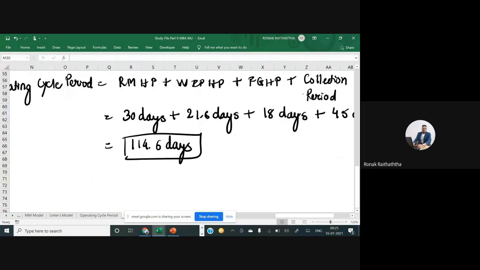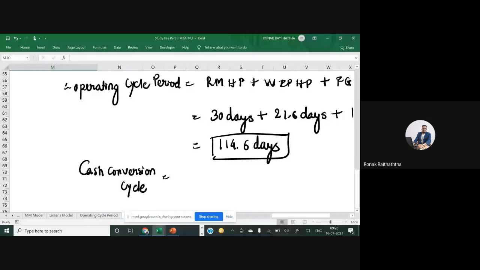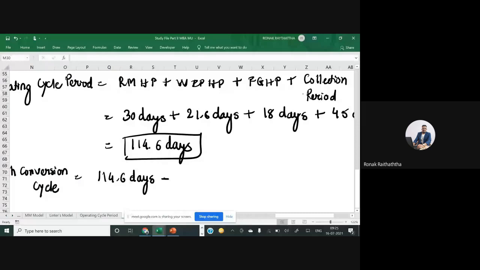Let's find the cash conversion cycle. Sometimes this operating cycle period is also referred as net operating cycle period. So cash conversion cycle equals to 114.6 days minus the credit period that you have availed from your supplier. In bracket I am writing credit period availed.